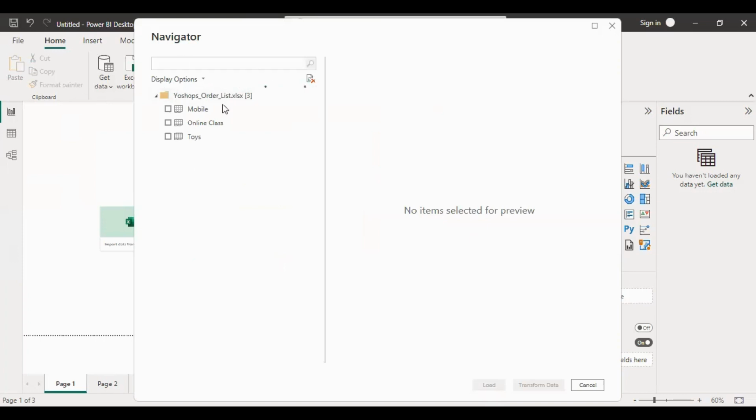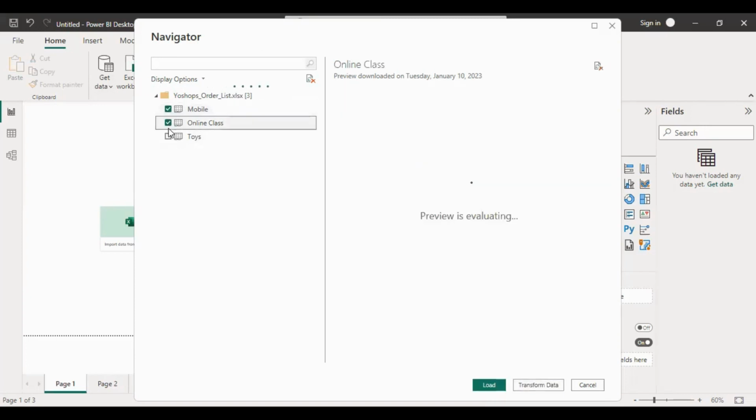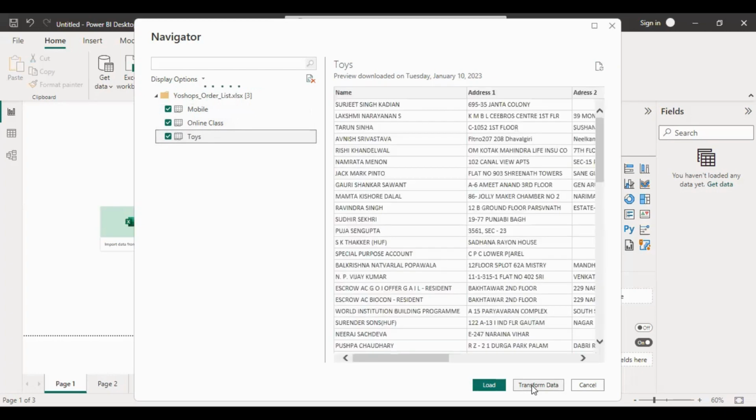This is your navigator. The display option shows three data tables: mobile, online classes, and trans. We need to select mobile, online classes, and trans. If I require any changes, like cleaning and filtering, you have to click transform data. If my dataset is fine, you can directly load. I am clicking on transform data.